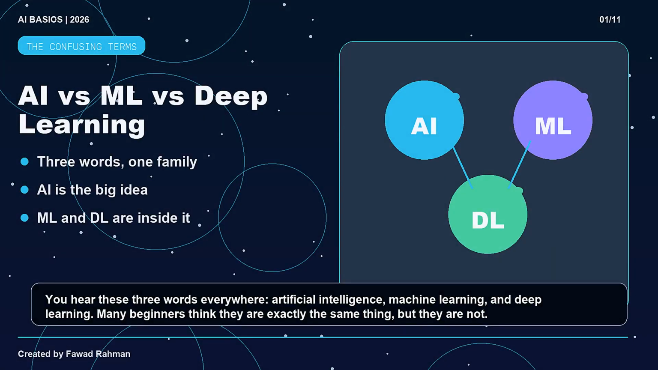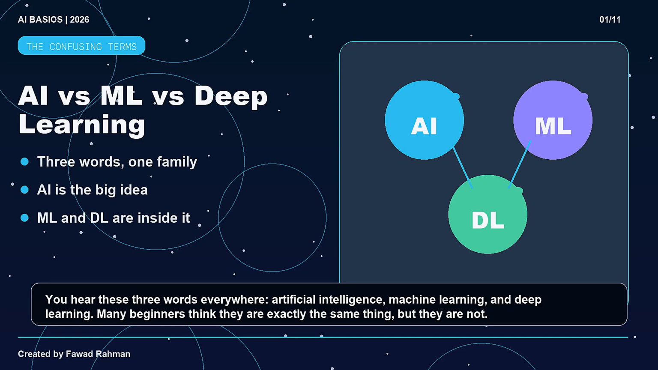You hear these three words everywhere: artificial intelligence, machine learning, and deep learning. Many beginners think they are exactly the same thing, but they are not. In this lesson, we will clear up the confusion using one simple picture. 3 circles, one inside the other.